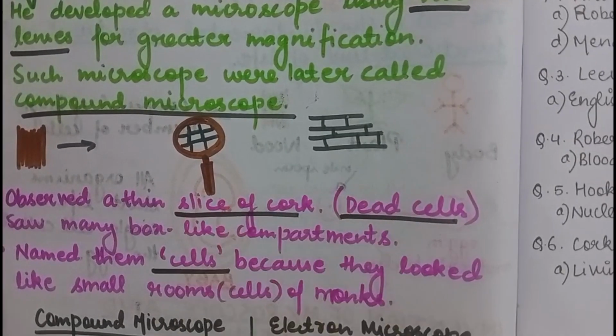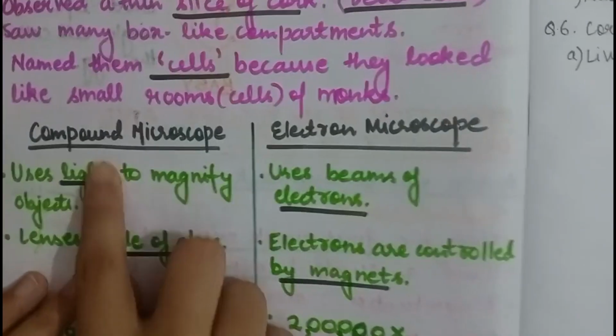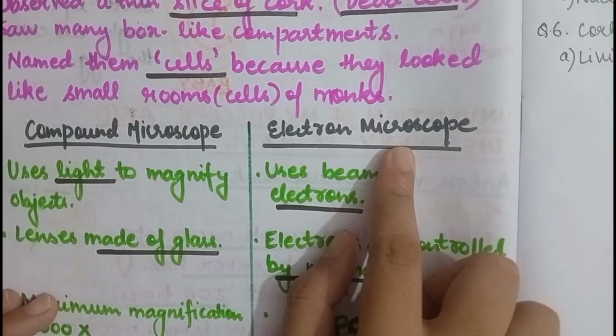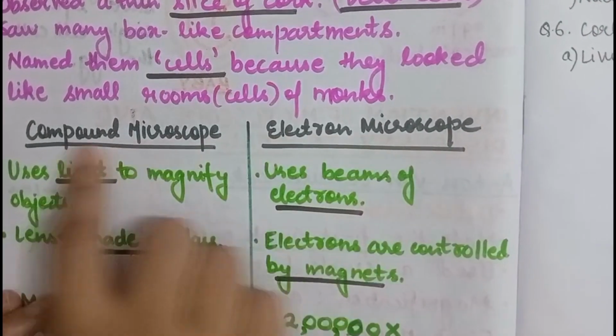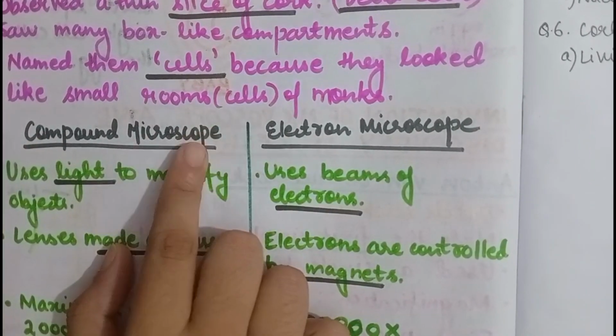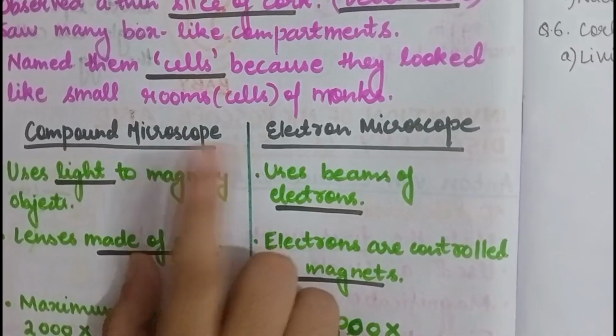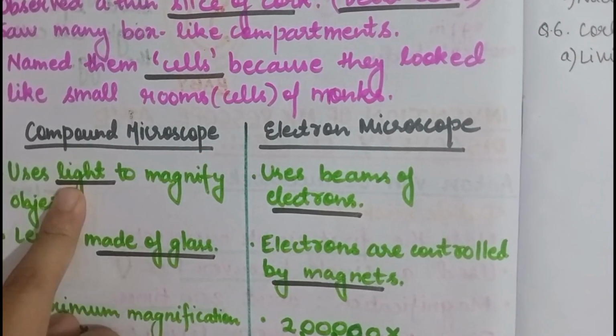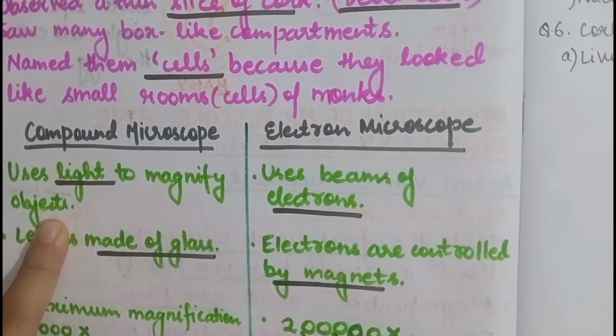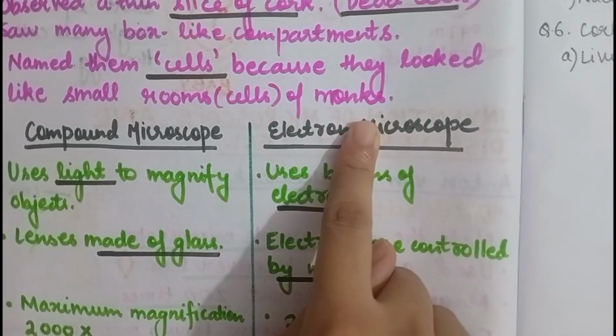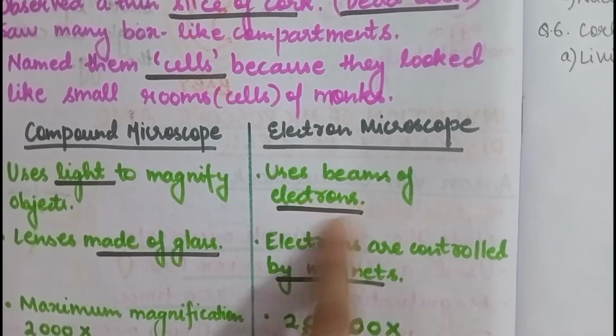Now coming to the next part, compound microscope and electron microscope. So what is a compound microscope? A compound microscope uses light to magnify objects. An electron microscope uses a beam of electrons.